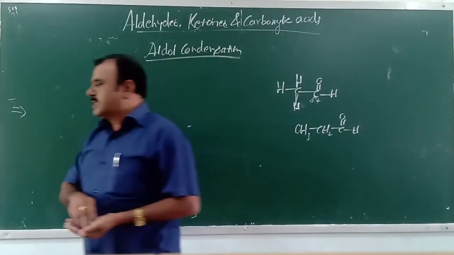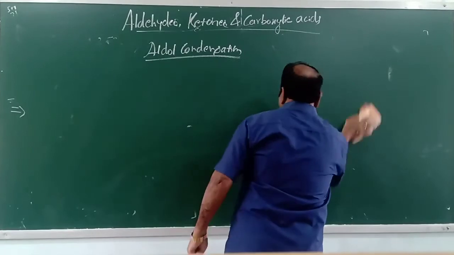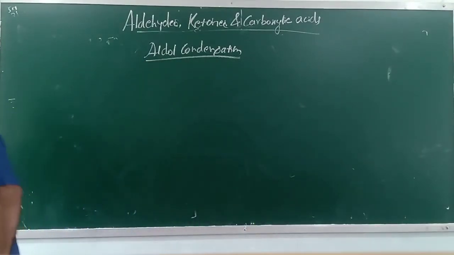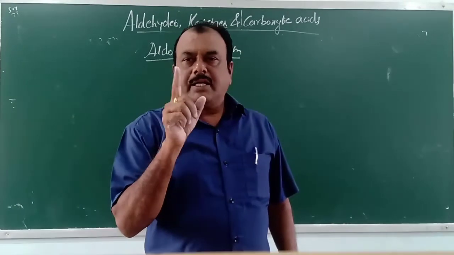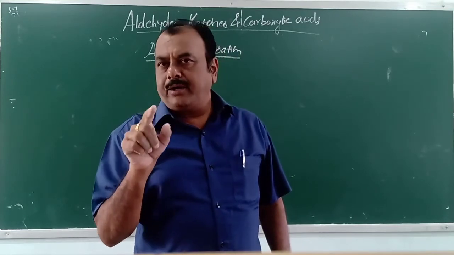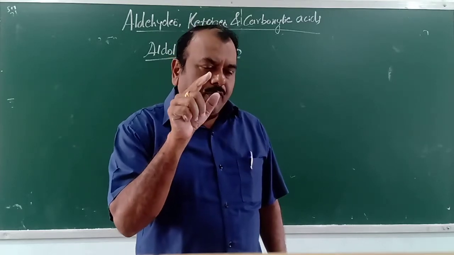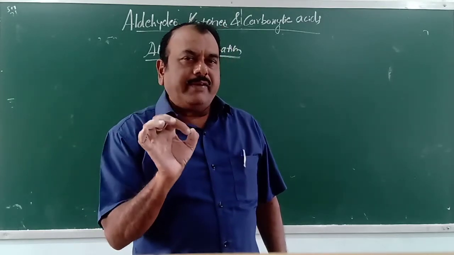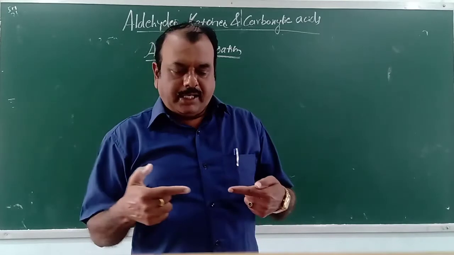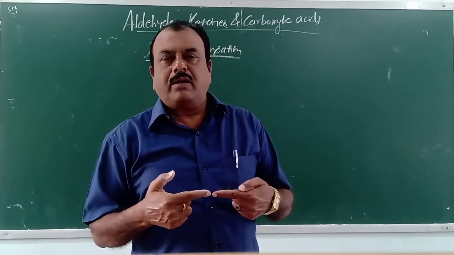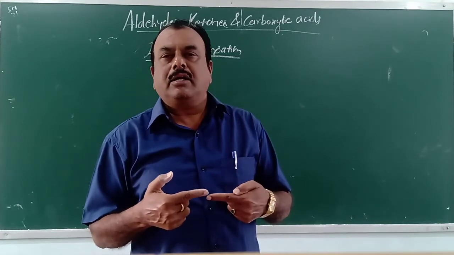Now let us come to this heading that is called aldol condensation. What is this aldol condensation? Note this point. Aldehydes and ketones which contain alpha hydrogen, I repeat again, aldehydes and ketones which contain alpha hydrogen, when treated with dilute solution of sodium hydroxide, they undergo self-condensation to form aldols. This reaction is called aldol condensation.